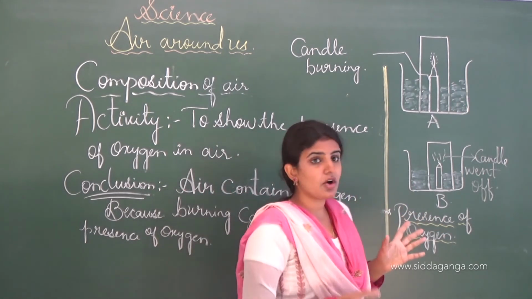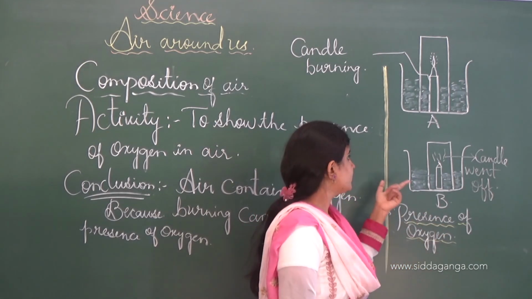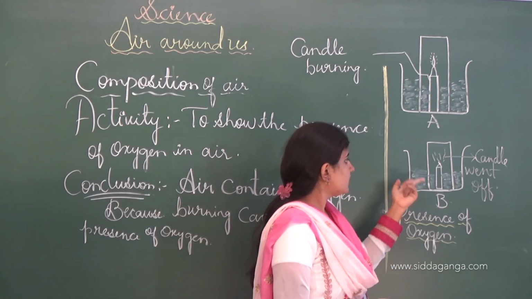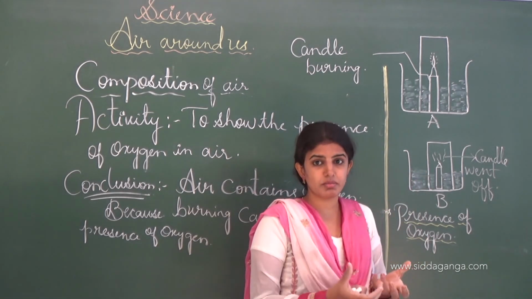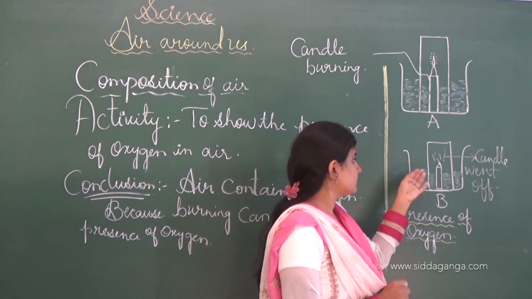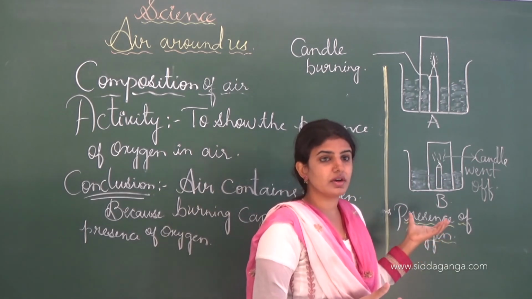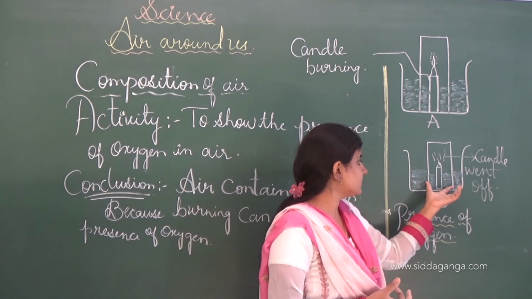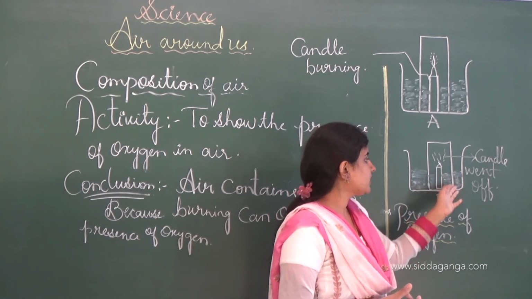facing downwards to the candle, and afterwards we can say that the candle keeps burning till the oxygen present in the jar gets used up. And in the second case, the inverted glass jar we have to take is very small, and here the candle will go off because the oxygen contained in this inverted jar will be used up by the candle, and later on the candle will go off.